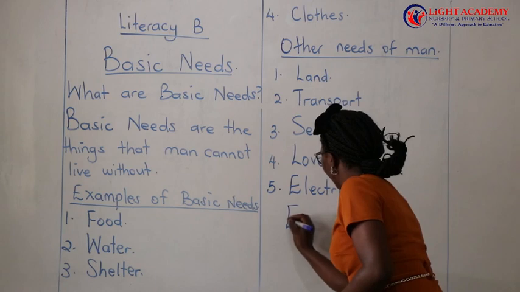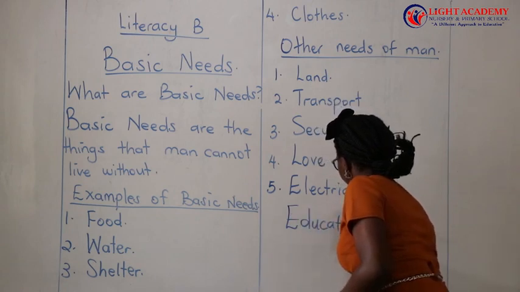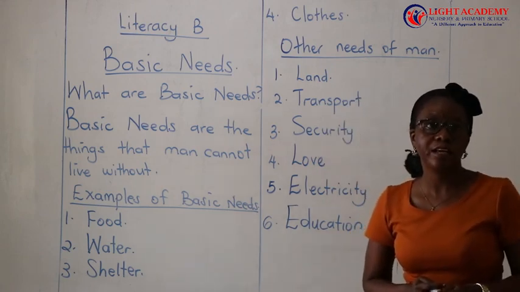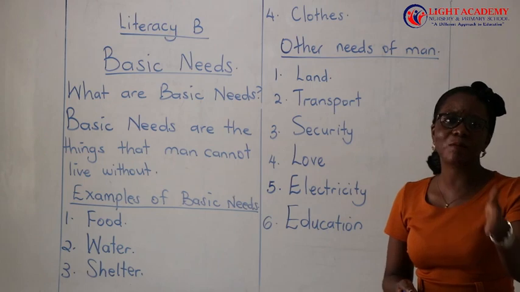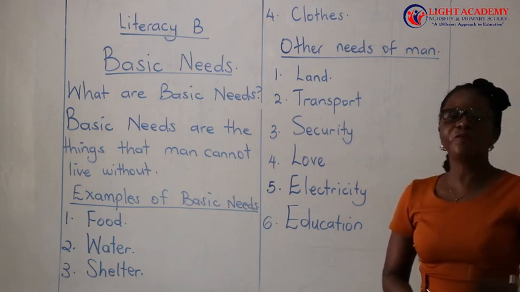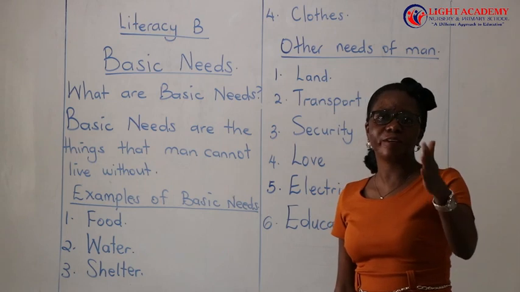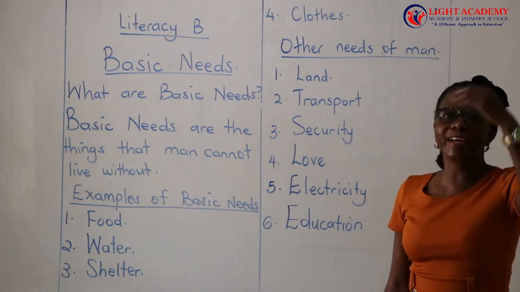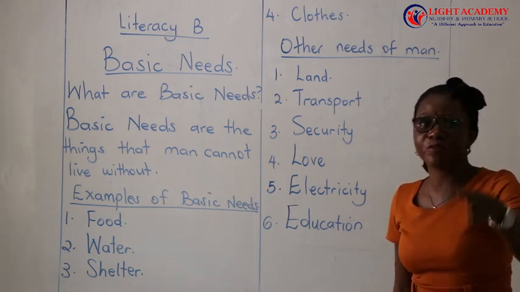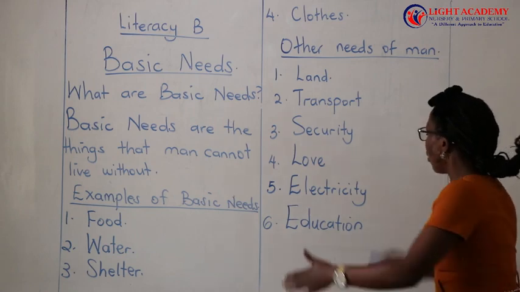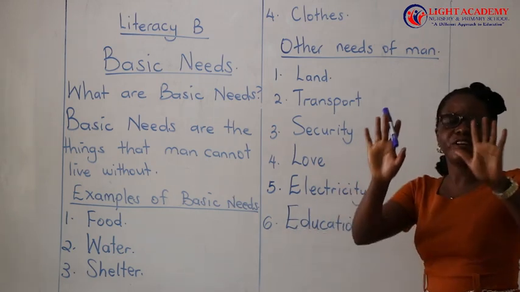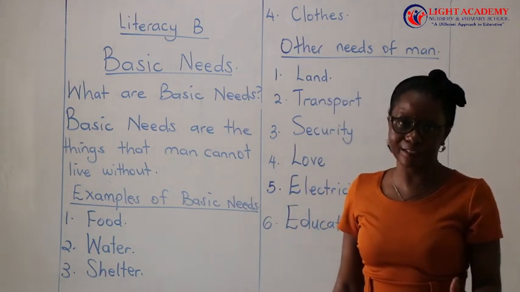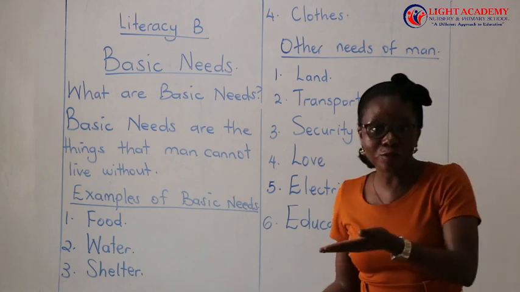Lastly, we are going to look at education. A person who has never gone to school has a very big difference with someone who has ever gone to school. If you want to see how essential it is, we are children, we go to school, we get education, we get a lot of information from our teachers, from school. When you are educated, you are able to read, you are able to write. So education is very, very important. Do you want education? Go to school.